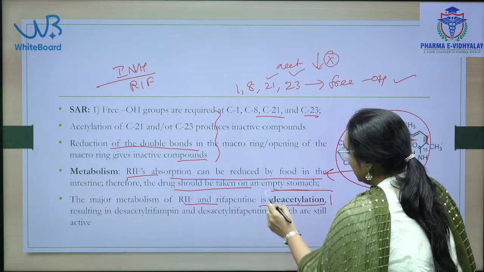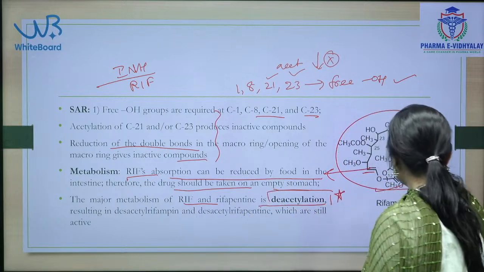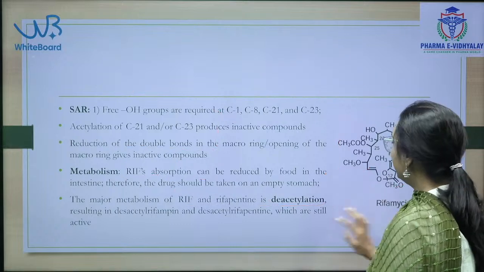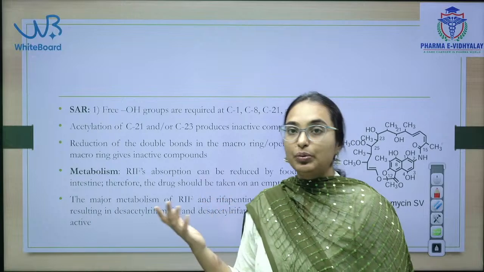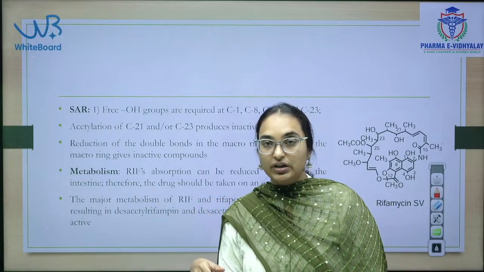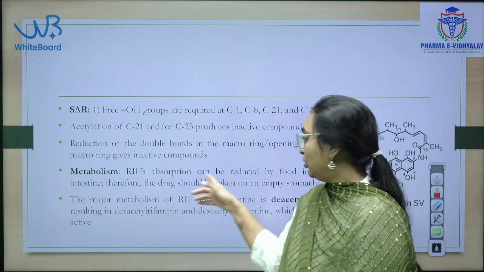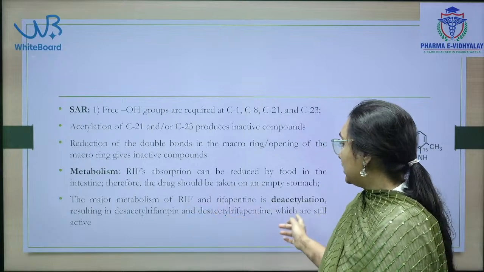The major metabolism of rifampin is deacetylation. Some important reactions you also have to keep in mind: how is the prodrug isoniazid activated? By means of oxidation. How is rifampin metabolized?